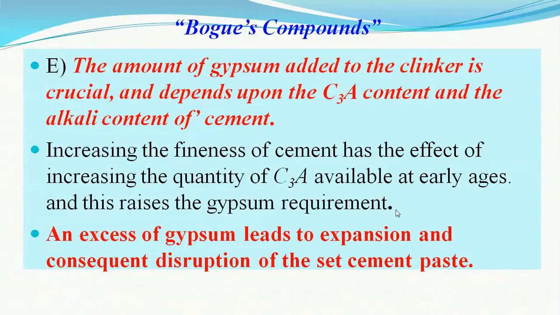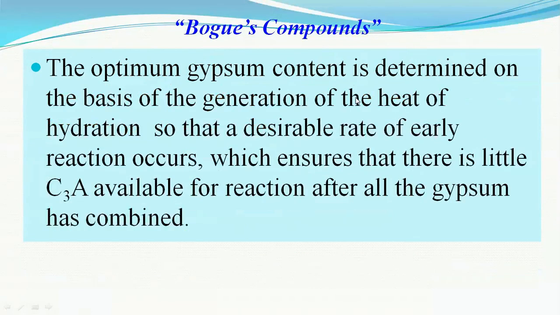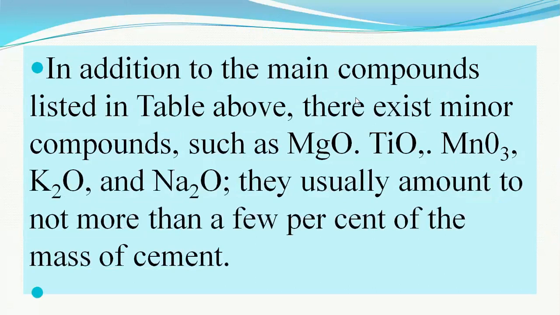So to give it more setting time, gypsum, that is calcium sulfate, is added, about 3 to 5%, which compensates for the rapid setting properties of C3A and C4AF. But the quantity of gypsum must be limited to 3 to 5%. More than that may result in unsoundness to the cement as well as to the concrete.